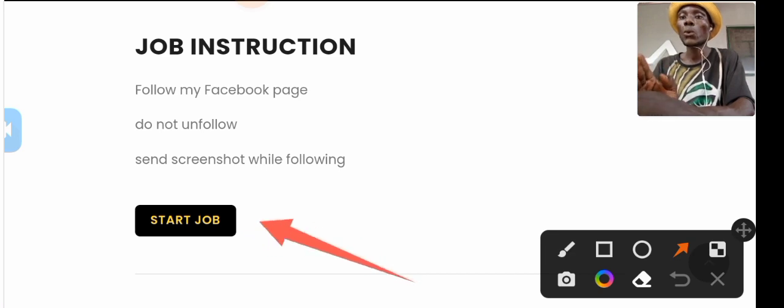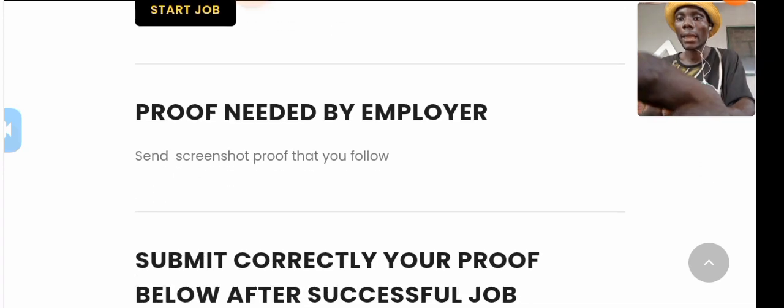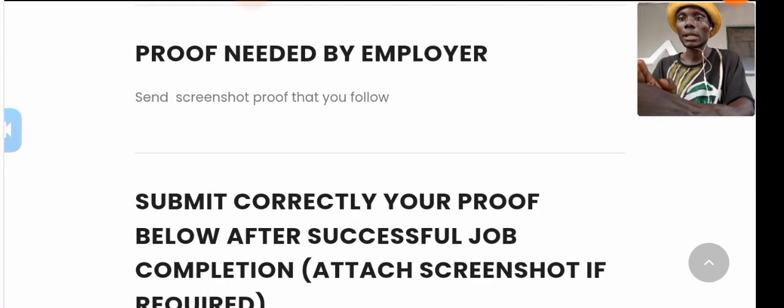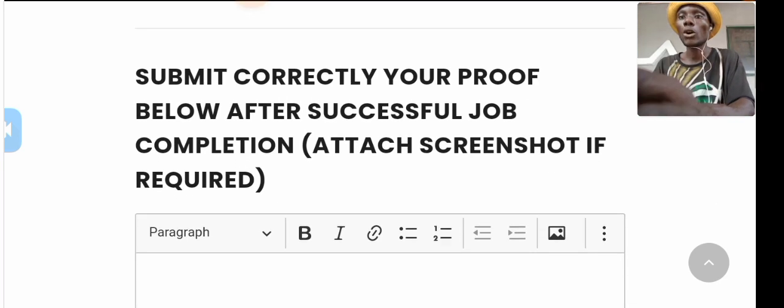Then when you have screenshotted it, you come back here. When you have come back here, you can see the option here, proof needed by employer. Send screenshot proof that you follow. Then all you have to do is submit your proof correctly below after successful job completion.